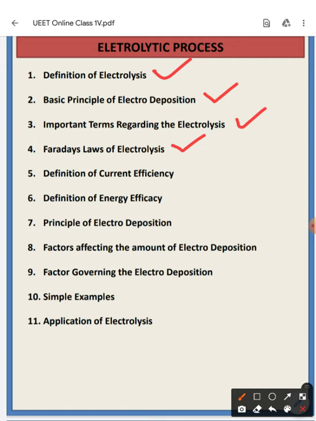Next are the definitions of current efficiency and energy efficiency, then the principle of electrodeposition, the factors affecting the amount of electrodeposition, and the factors governing electrodeposition. These are the affecting factors and these are the governing factors.